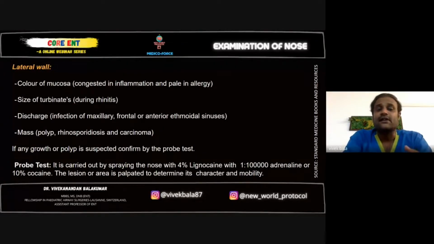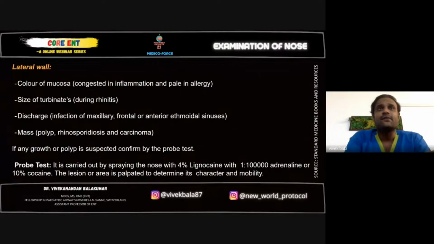So first of all, the color of the mucosa. In case of allergic rhinitis, the color of the mucosa will be pale, or it can even turn purplish in case of severe allergic rhinitis, and congested in case of acute inflammation or acute infection. The size of the turbinates: during acute rhinitis or allergic rhinitis, the turbinates will be boggy or bulky, so it's going to cause complete obstruction of your nasal cavity.